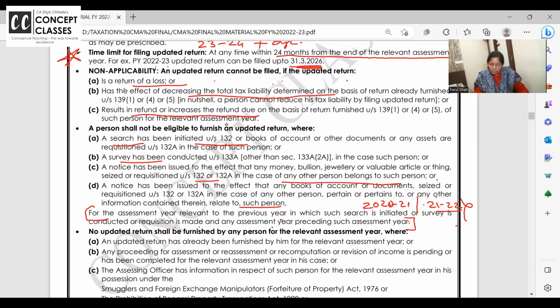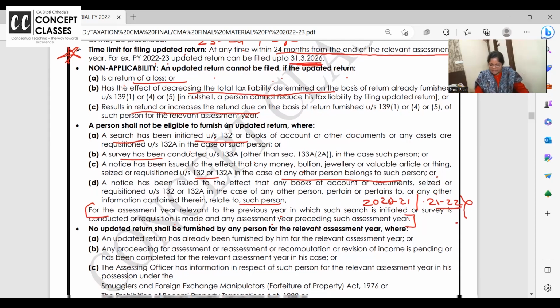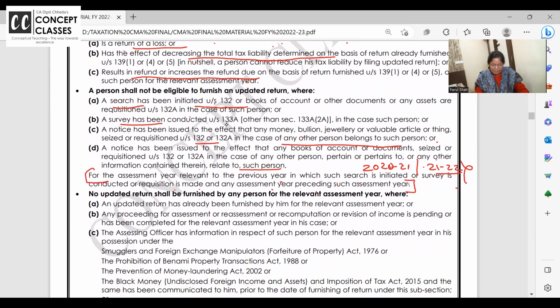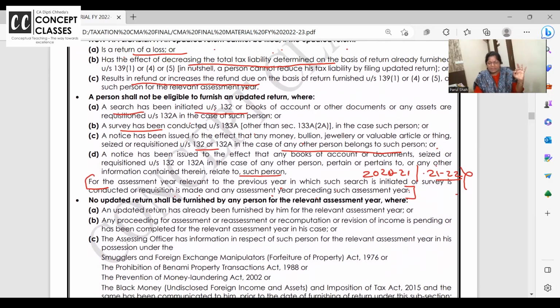Following this, there's one nice example of updated return also that I'll share. First do this. Who cannot file an updated return? When there is a raid, when there is a survey, or when there is a raid and survey at other persons where assets are belonging to me or a notice is received for me.